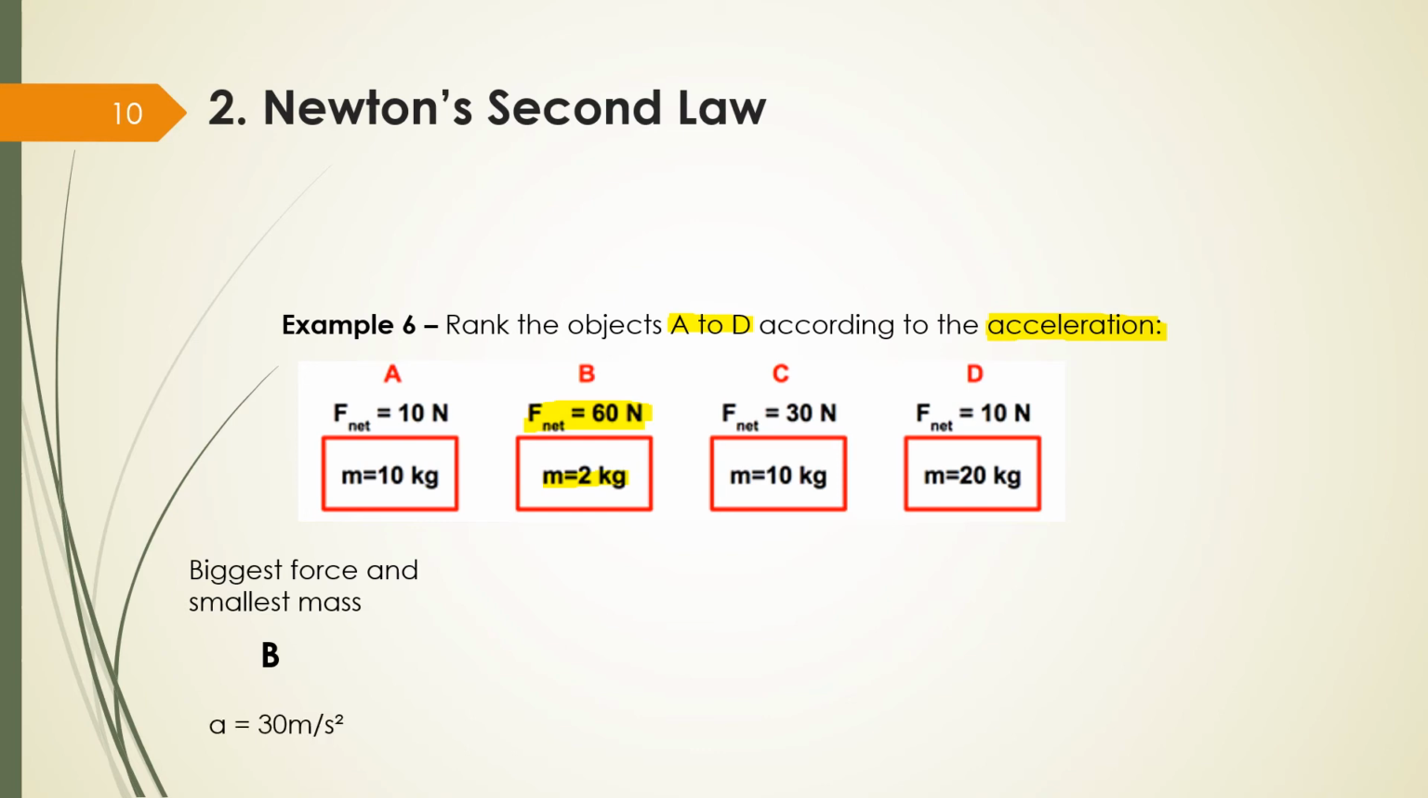What's going to be the acceleration? I just divide by 2. I'm going to do this after, okay? So 60 divided by 2 is 30.